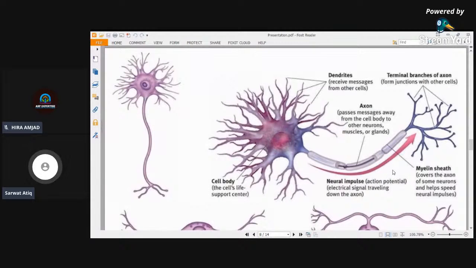Here is the structure of the neuron. The large portion in the center shows the cell body of the neuron, and the processes that come out of the cell body are the dendrites.